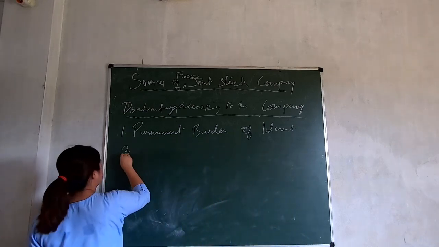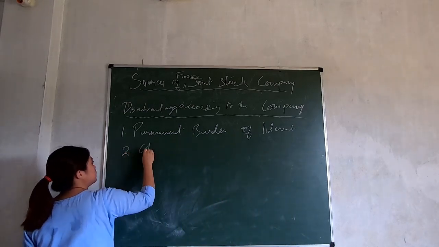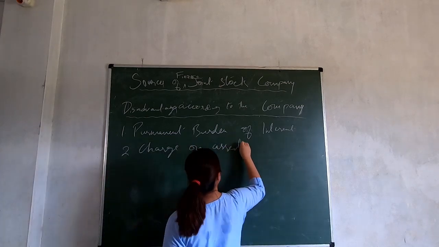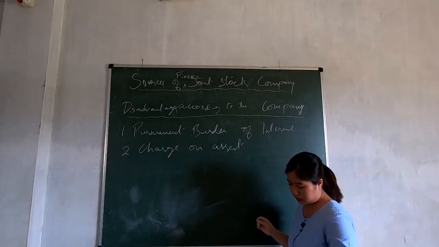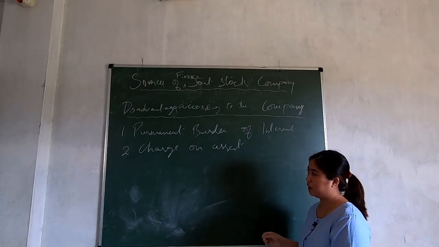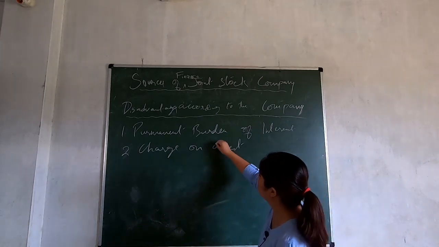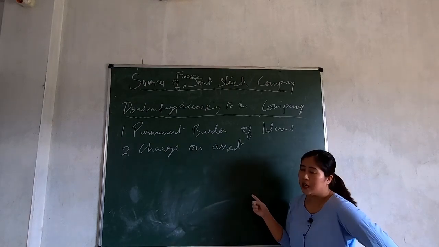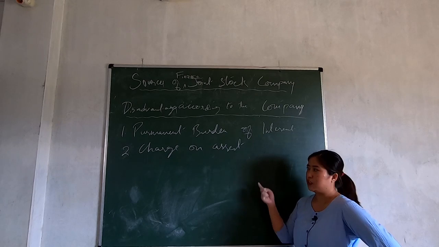Next, number two, charge on asset. Since debentures are issued on a charge on the asset of the company, what happens in case of running a loss? We have already learned that the debenture holder can recover their loss by keeping the asset of the company.